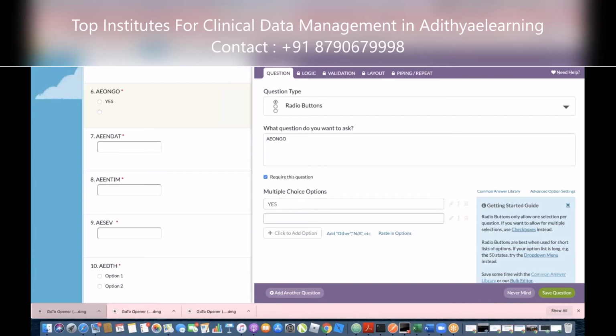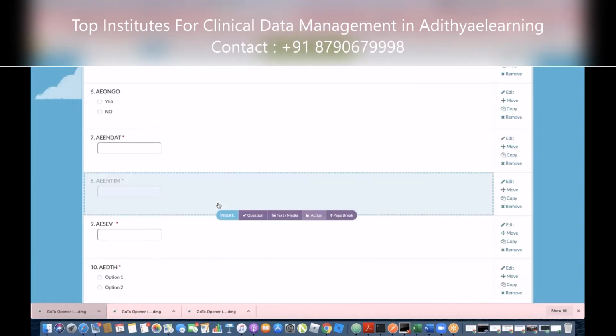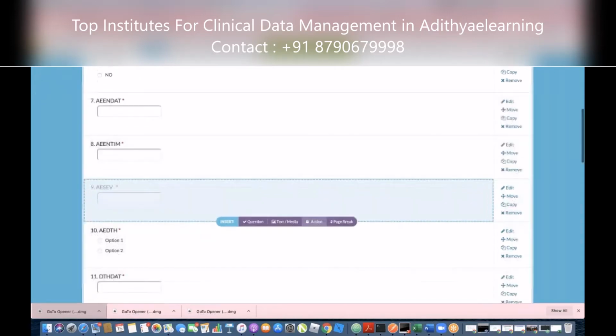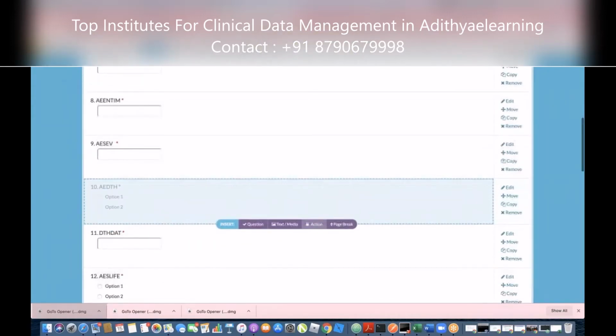Yes, this is correct. And can you go on top? There's a "required this question" option. That should be unchecked. Yes. And then save the form, because this is an edit check. I don't know why your yes, no, is not going, but anyway. If you keep yes and no, then it will become a required question.